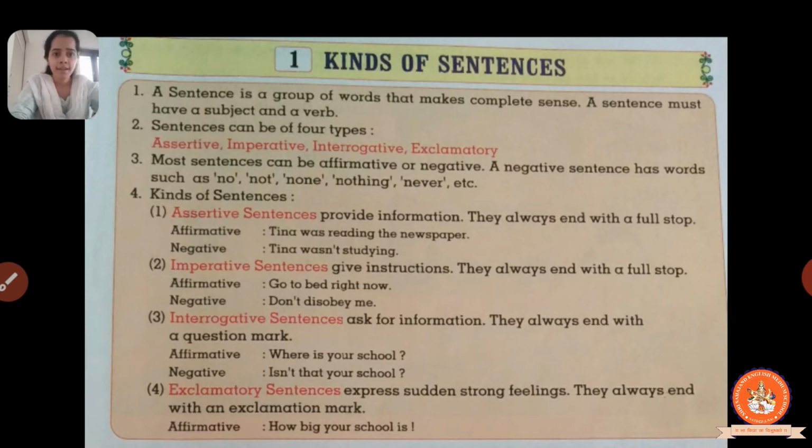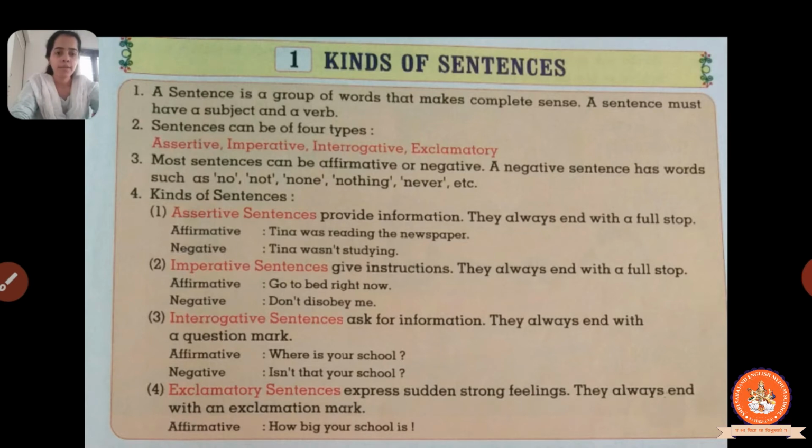Now the negative sentence: don't disobey me, or don't do bad handwriting, don't spoil your handkerchief, or the negative sentence can be anything. When we use don't here, it is a negative sentence, and when we are giving an instruction or command to anyone, it is an imperative sentence. So that was affirmative, and the next one was the negative sentence.